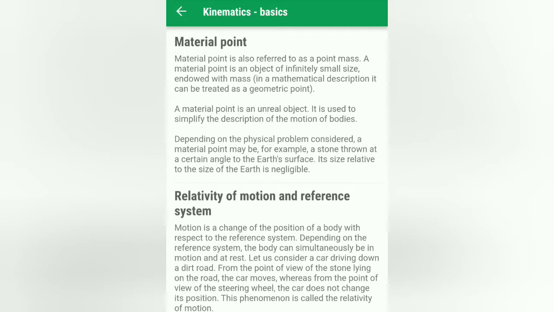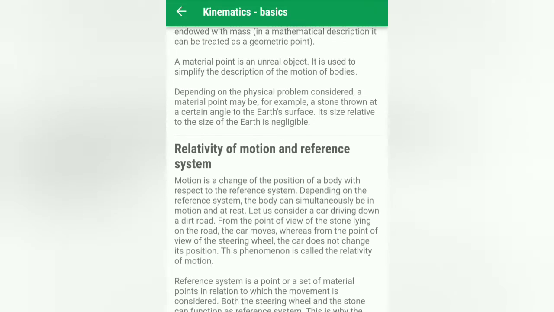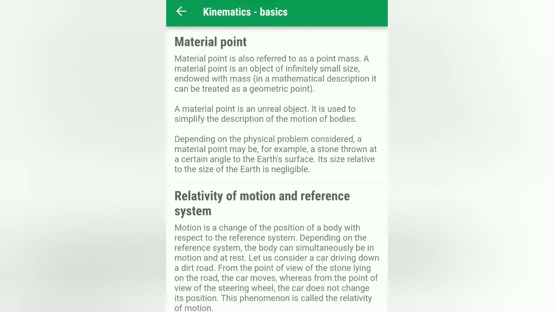Hello everyone. Here we are going to see the basics of kinematics. Kinematics is a part of mechanics. Here we show some basics.